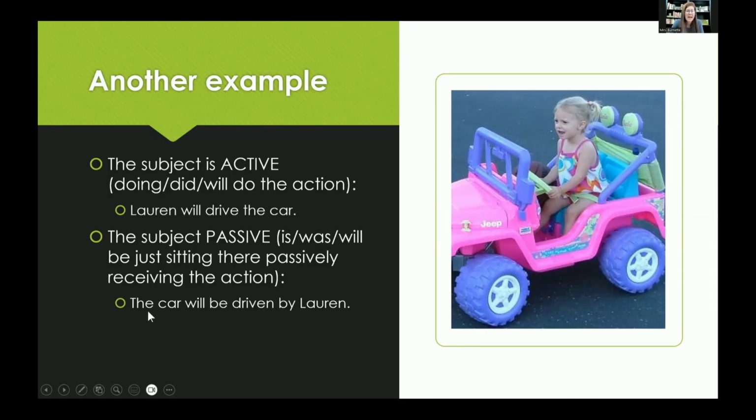All right, so here's passive voice. The car is now the subject. The car will be driven by Lauren. The car isn't doing anything. The car is just sitting there getting driven. Okay, so the car is passive, and the object of the preposition over here, Lauren, is the one who's doing the action. Well, we don't want our objects of the prepositions doing the action. We want our subjects doing the action. So we want to move Lauren out of the object of the preposition spot, put her in the subject spot, or the driver's seat, if you will, so she can drive the car.